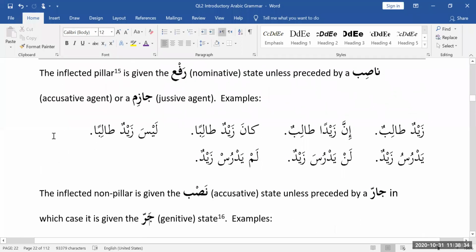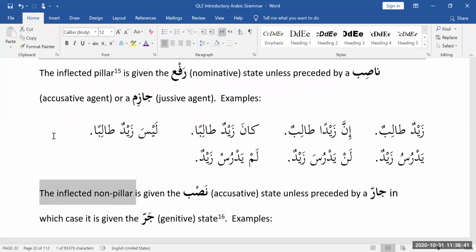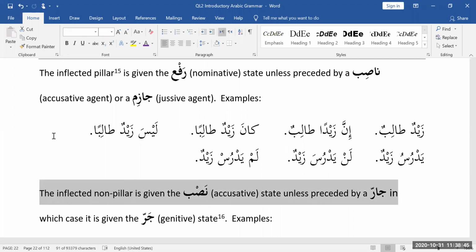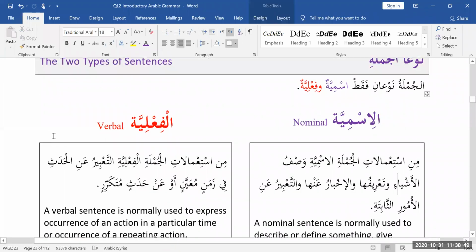Similarly, if it's a non-pillar, a fadla mabniya, then you give it the nasab state. The exception being if there's a jar, like a harful jar, before it. So that's what we've talked about so far.